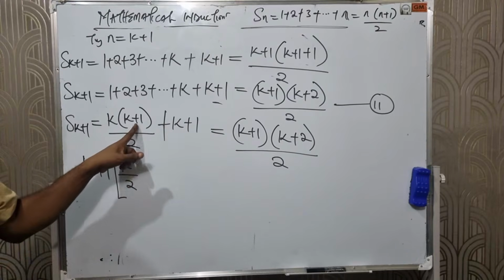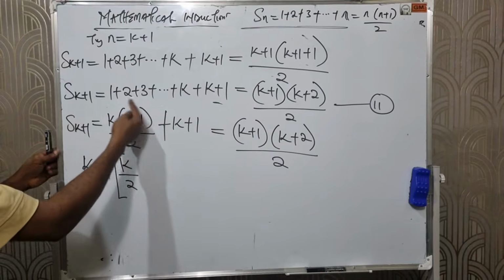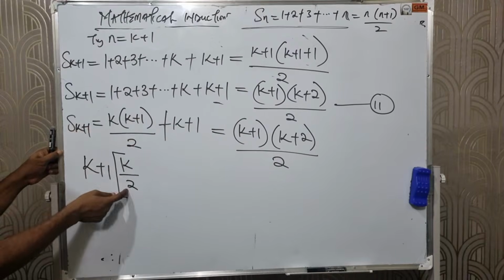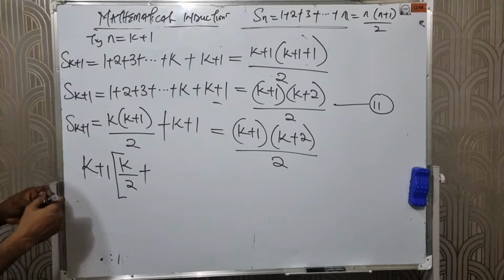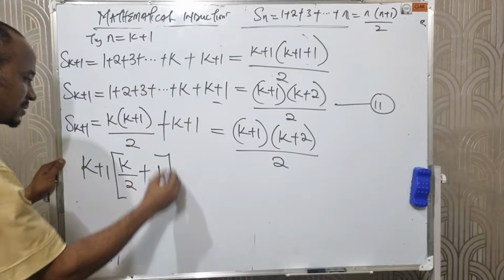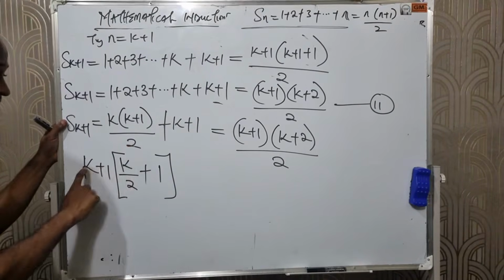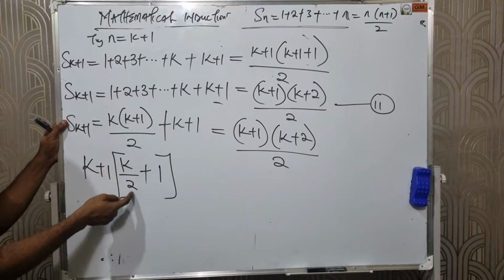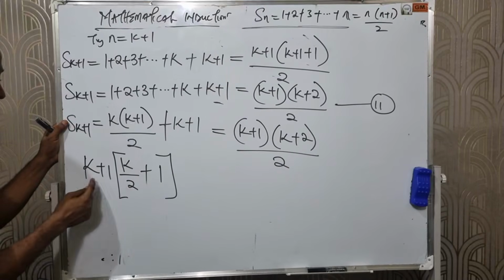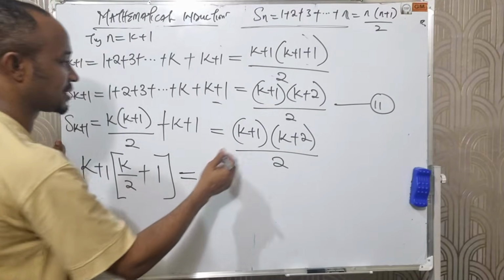Because if we factor out k plus 1 and divide the whole of this by k plus 1, we are left with k over 2, plus, dividing k plus 1 by k plus 1, we are left with 1. The reason is, even if I expand this again, k over 2 times k plus 1 is still the same as this, and 1 times k plus 1 is the same as k plus 1.